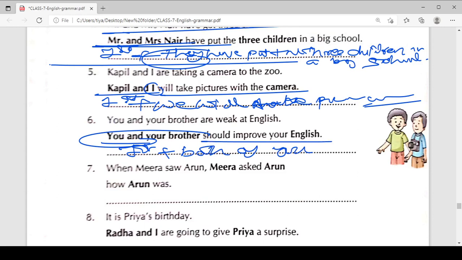So why do we use both of you here? Because we cannot use we here, because I is not included. You and your brother, and he's talking to a second person. So we cannot use they at the place of you and your brother. They should improve your English is wrong because they is the third person pronoun. So we need to use a second person pronoun, and for the second person pronoun we cannot use a single you because your brother is also included, so we can use both of you. Okay, both of you should improve your English.